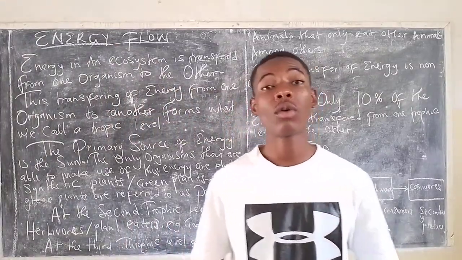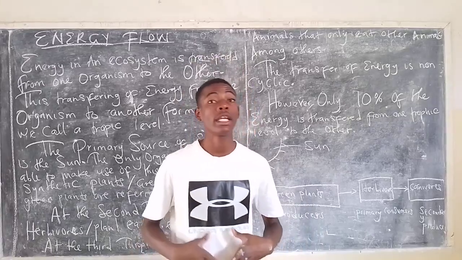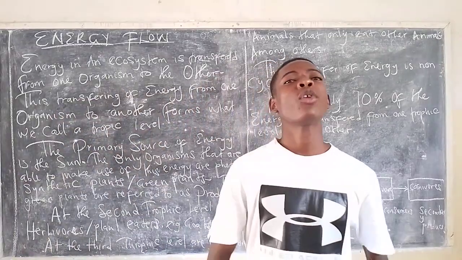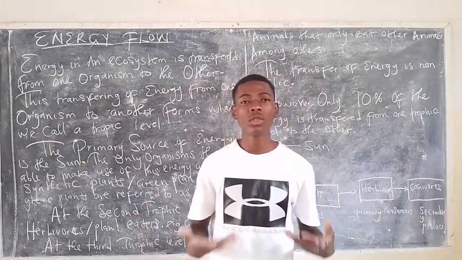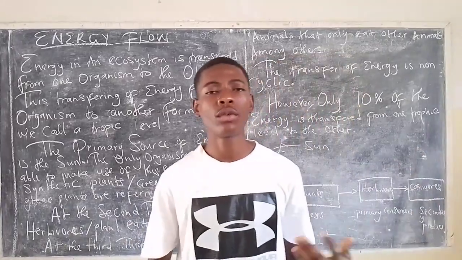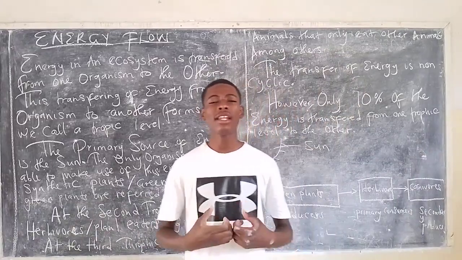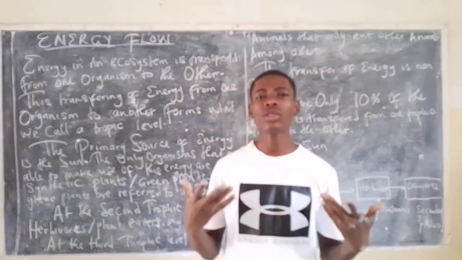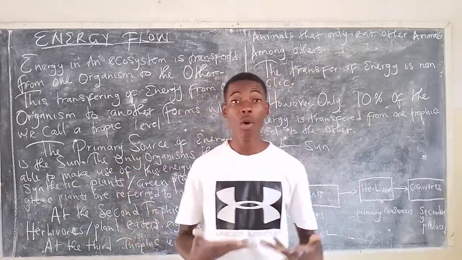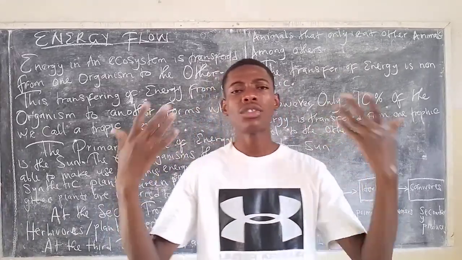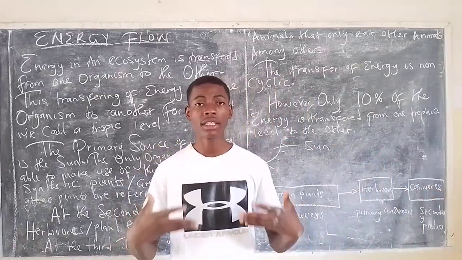So here today we are continuing the topic which is ecology. Now this time we are talking about energy flow. We must know how energy flows in an ecosystem for us to understand how we are still alive today. To begin with, the energy flow comes from the primary source of energy, which is what we call the sun. The sun, through its heat as well as its reactions, is able to create energy.